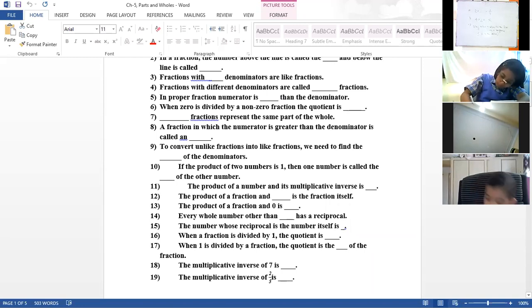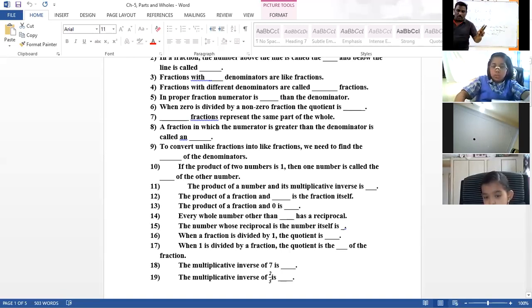Fourteenth one. Every whole number other than 0 has a reciprocal. For 0, there is no reciprocal. For 2, 1 by 2 is there. For 3, 1 by 3. For 4, 1 by 4. But for 0, no reciprocal, because 1 by 0 is not defined till today.